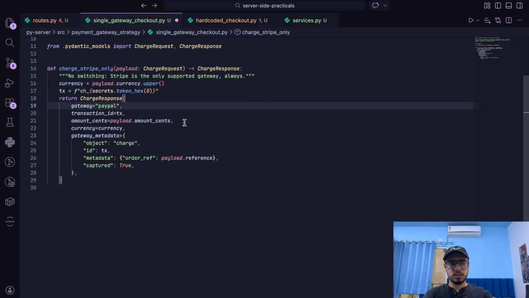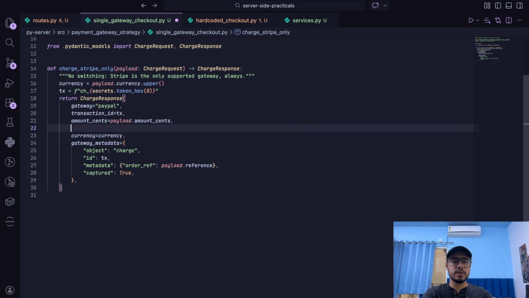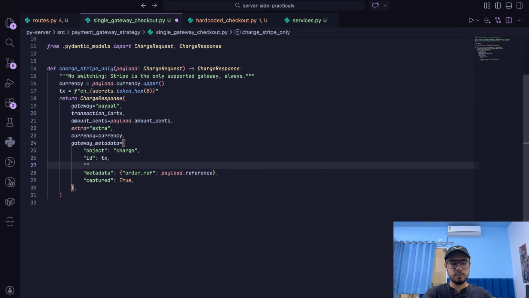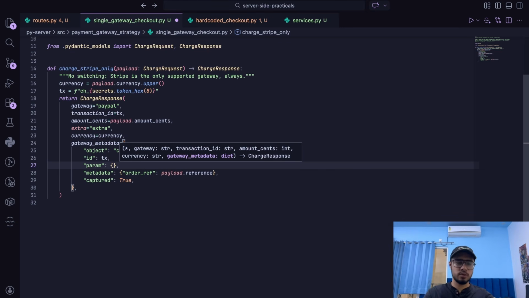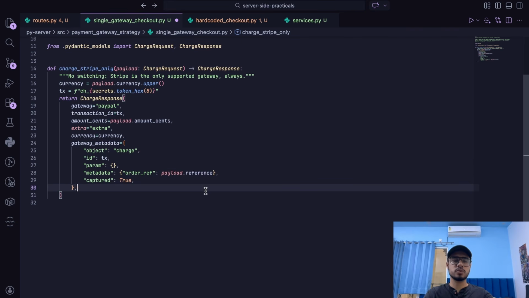So it might take some different parameters. Let's say it takes something called extra, and it is a string, for some reason. Even in the metadata we can also have multiple parameters, depending on the PayPal payload, I don't know. So it could demand anything from you from the code, right?